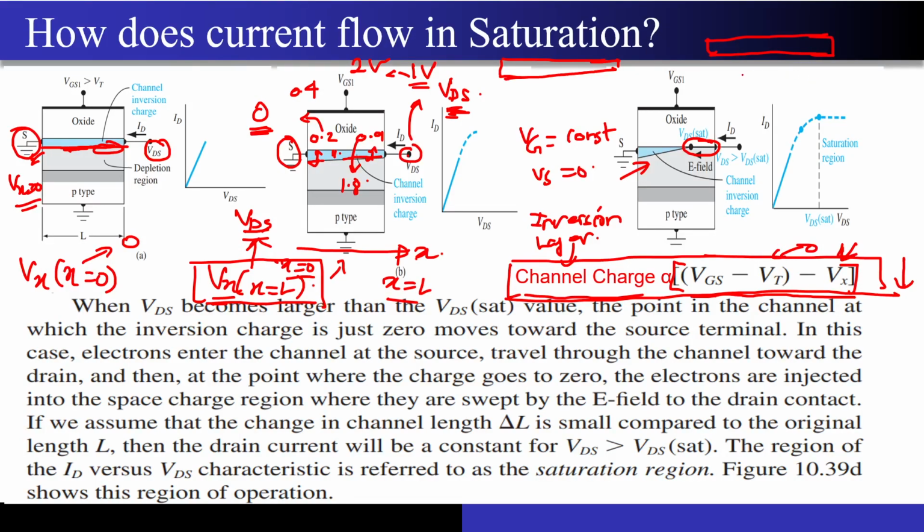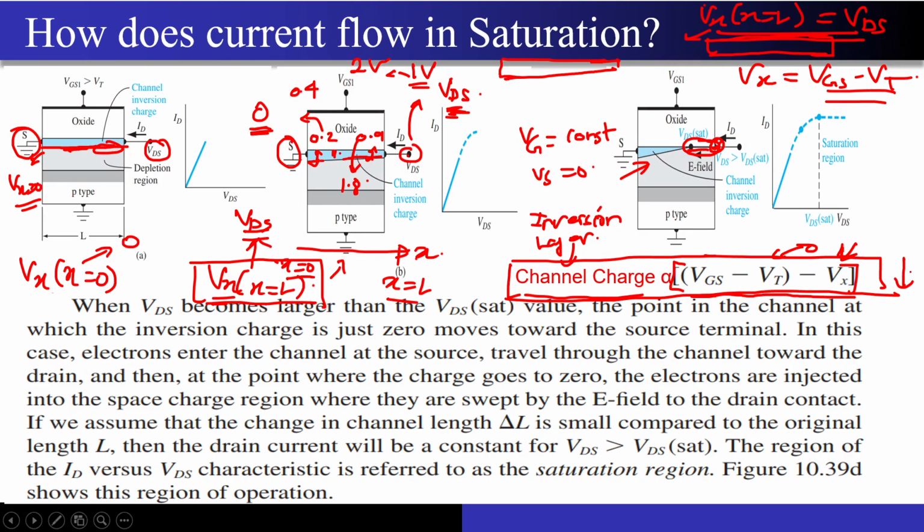What is the point? When the Vx reaches VGS minus VT. And how have I defined it? Vx at x equal to L is nothing but my VDS. If this value reaches VGS minus VTH, then what will happen? At this particular drain end, my channel charge reduces to 0. And that is why you are seeing there is no channel present over here.